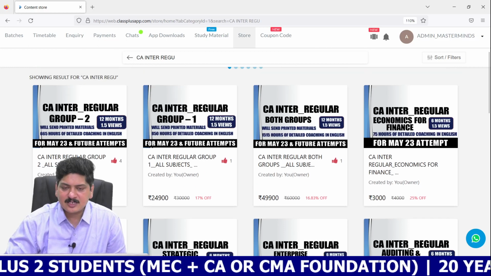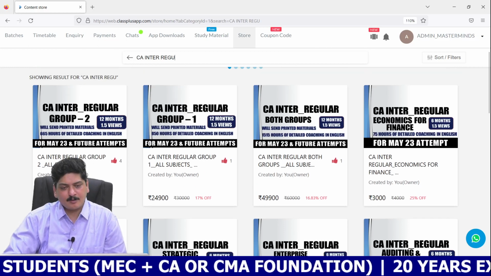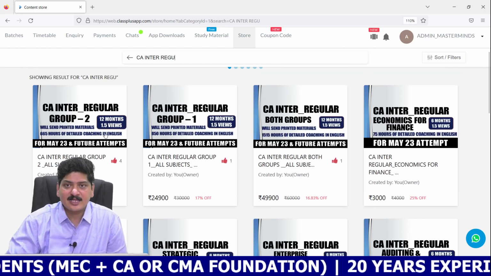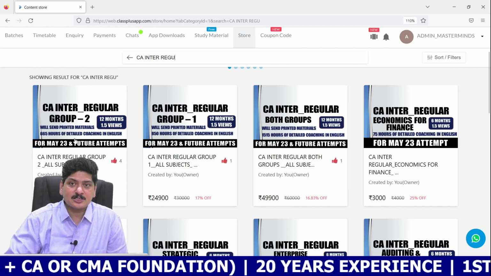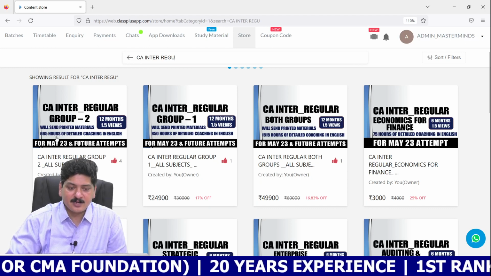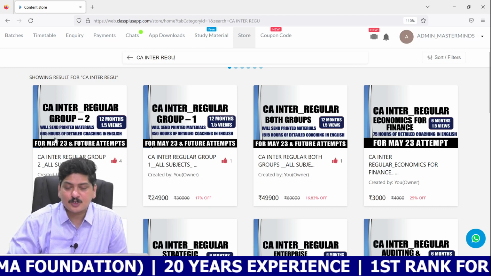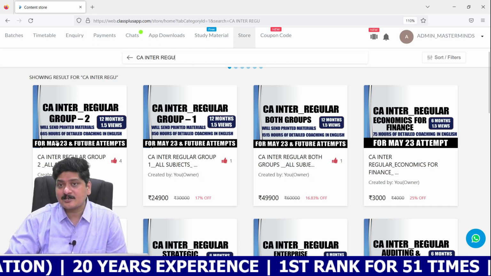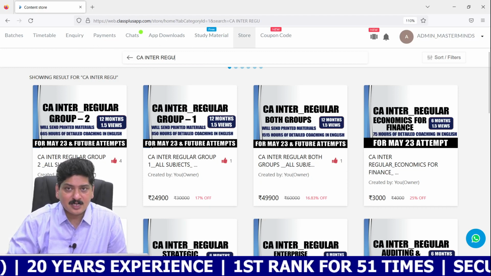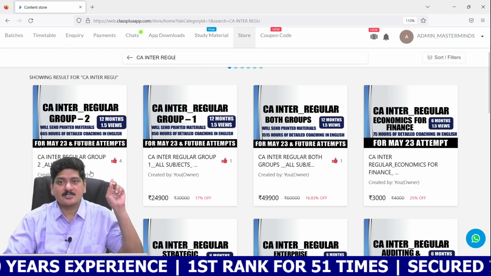So the Group 2 regular batch is also available for sale in the same Masterminds Online Classes app with 12 months validity with 1.5 use option. The syllabus is going to be completed within 665 hours or approximately 700 hours. And please do know that we are going to send the printed materials, which is not available in case of Crash Batch.